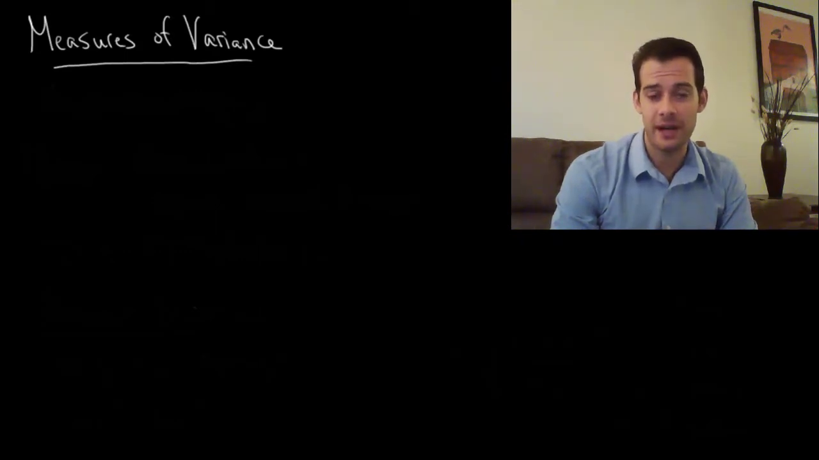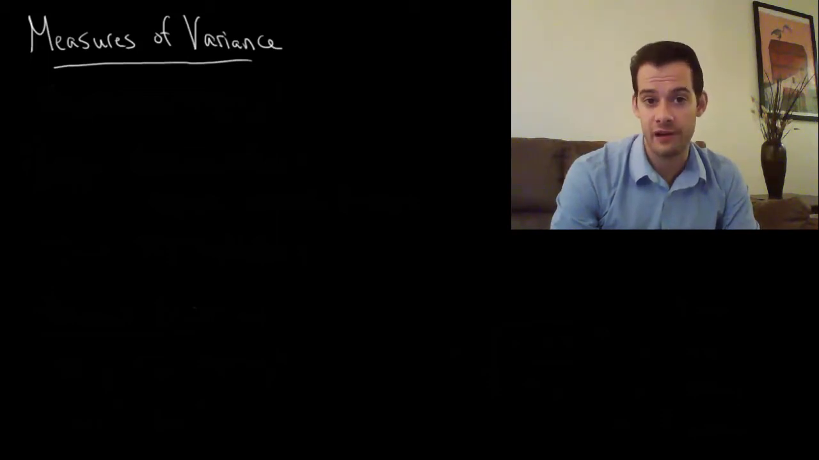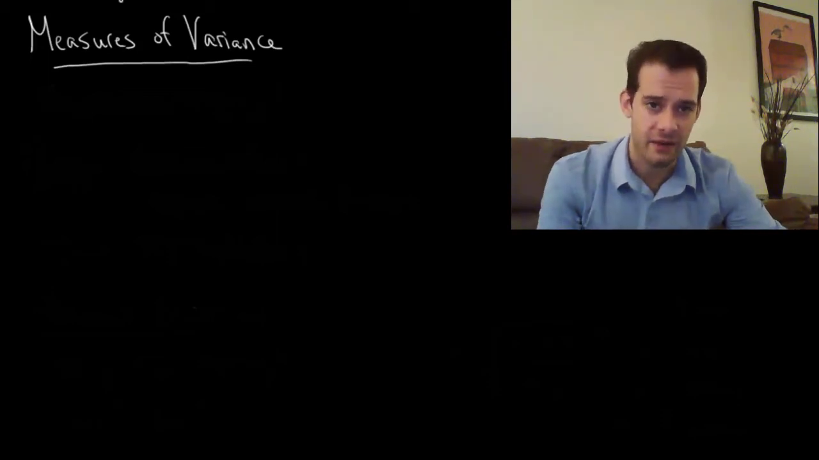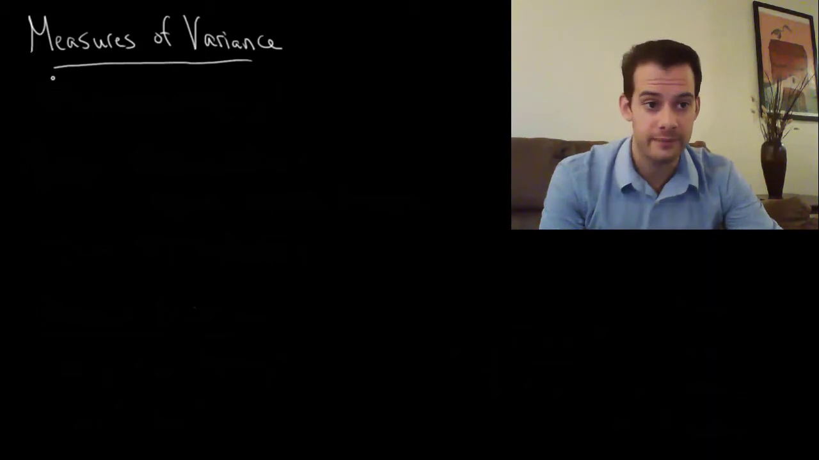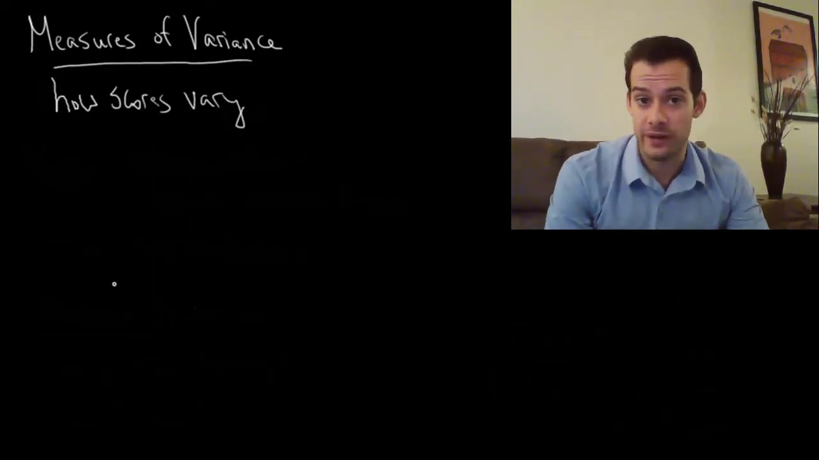And in this video, I'm going to talk about some more descriptive statistics. So in a previous video, I talked about the measures of central tendency, and these tell us about the center of a distribution. But in this video, I'm going to talk about the measures of variance. And what measures of variance tell us is how much scores vary. So measures of variance tell us about the differences between scores.